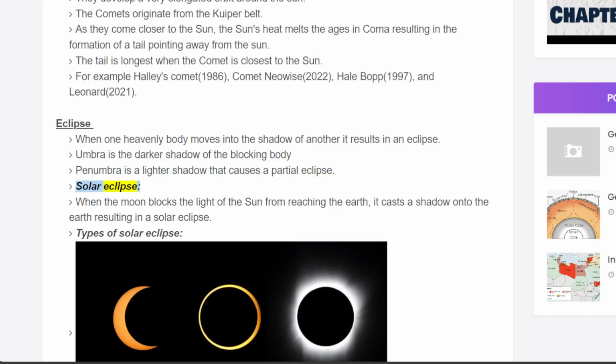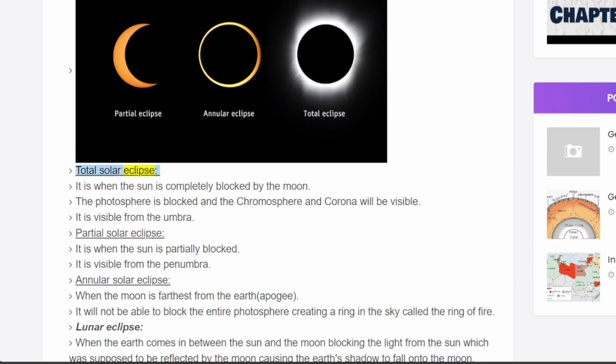Solar eclipse. When the moon blocks the light of the sun from reaching the Earth, it casts a shadow onto the Earth, resulting in a solar eclipse. Types of solar eclipse. Total solar eclipse. It is when the sun is completely blocked by the moon. The photosphere is blocked and the chromosphere and corona will be visible. It is visible from the umbra.